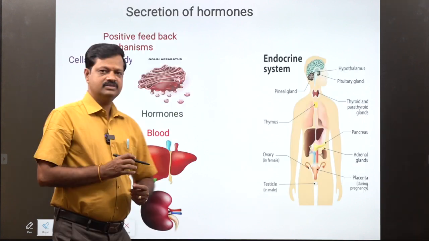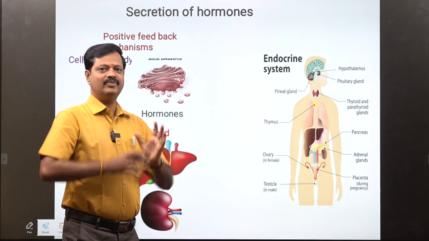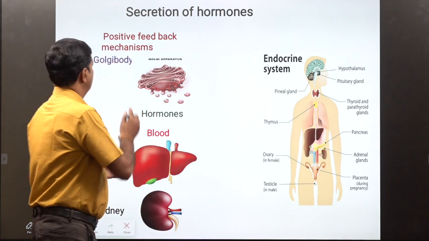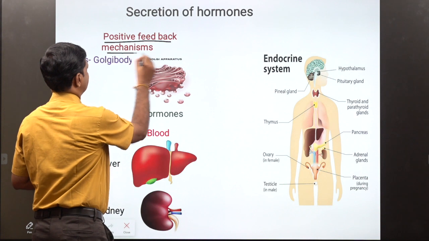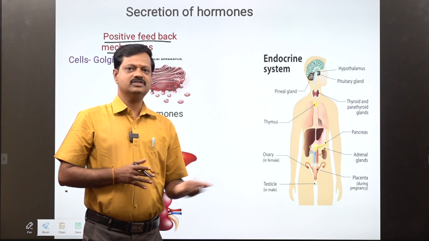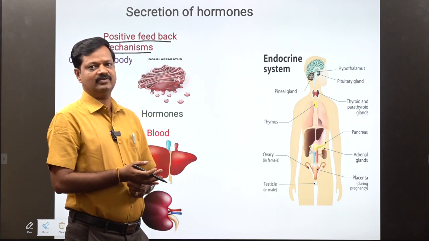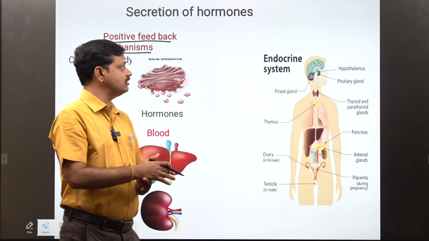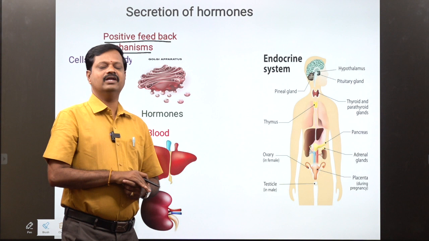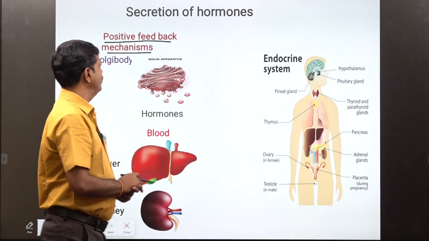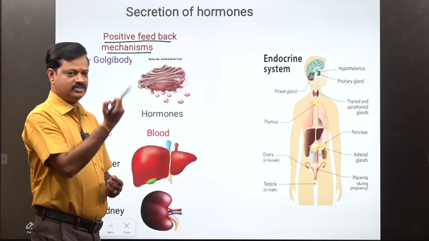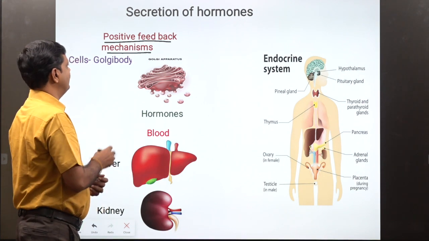How are hormones secreted in our body? There are two mechanisms: one is the positive feedback mechanism, the other is the negative feedback mechanism. If secretion needs to increase, it is the positive feedback mechanism; if hormone secretion needs to decrease, it is the negative feedback mechanism. The positive feedback mechanism stimulates the secretion of hormones, increasing hormone secretion.